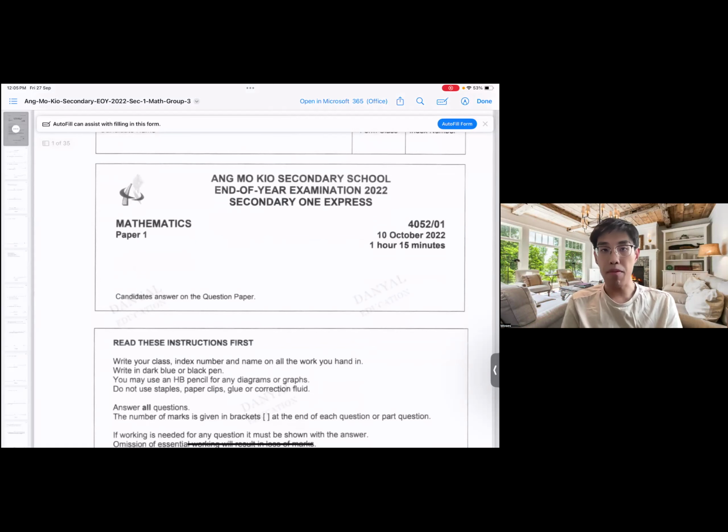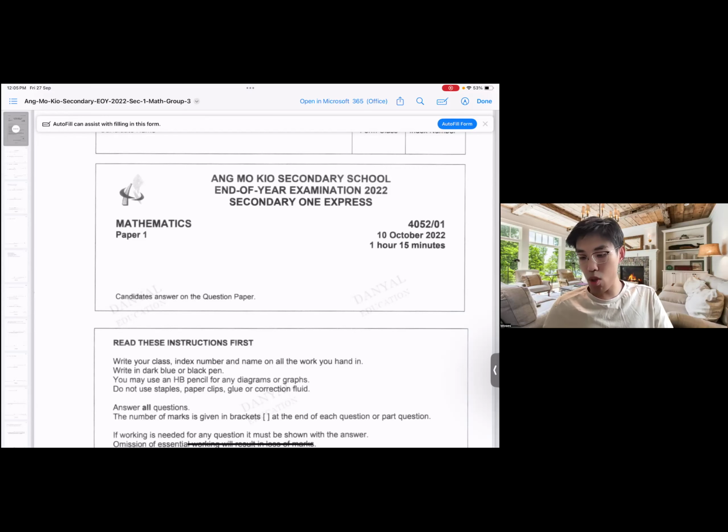G3 is being vaguely mapped from Express. So we are just taking the Express paper from 2022. During that time, this school, AMKSS Secondary School, haven't really gone into the full SBB yet. So they are still labeling their paper as Express. So it's still the same as compared to what we are doing for G3. Today I'll be going through this Sec 1 G3 paper.